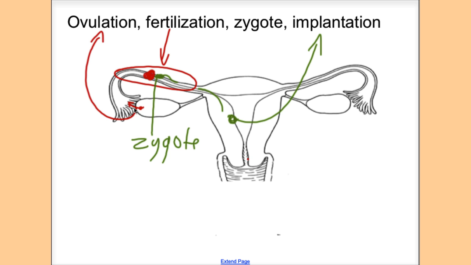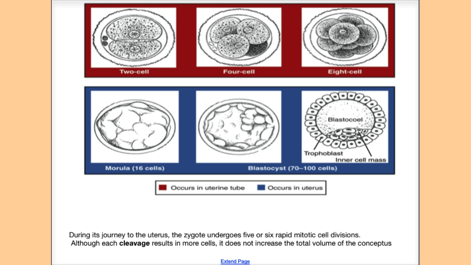So just to recap these few words: ovulation is when an egg is released. Fertilization happens when the egg fuses with the sperm. Implantation happens after several weeks, and it happens in the uterus of the female reproductive structure. And we're going to look in detail at all of these processes until birth of the organism. So the sperm and the egg cell fuse and they form a zygote.